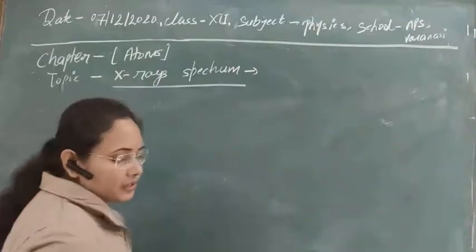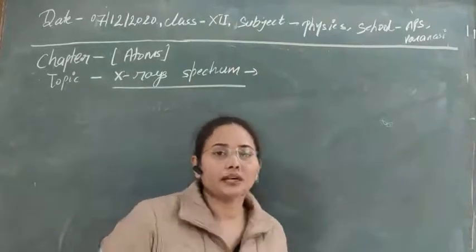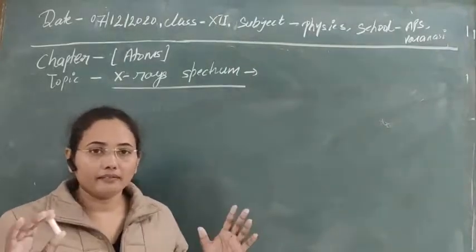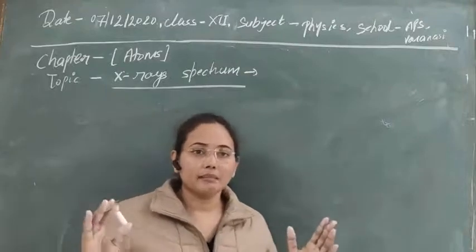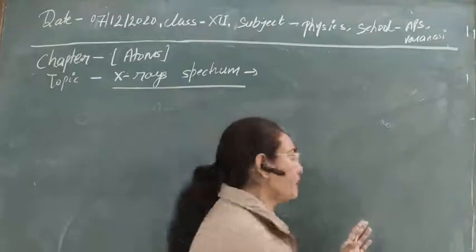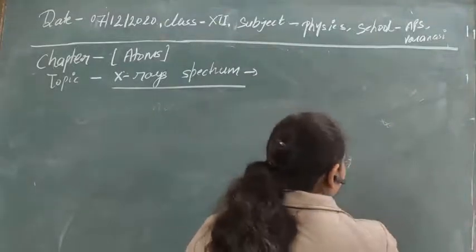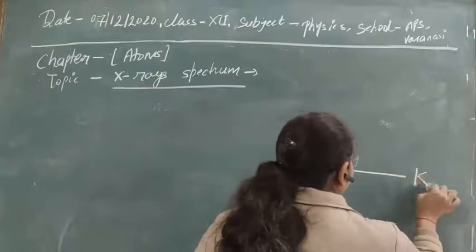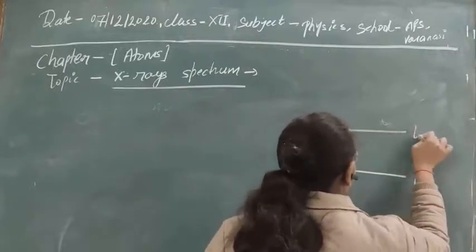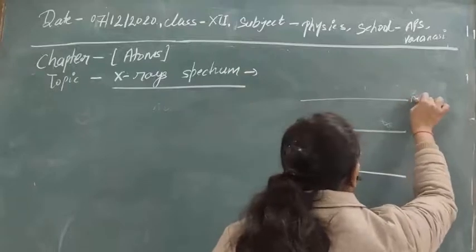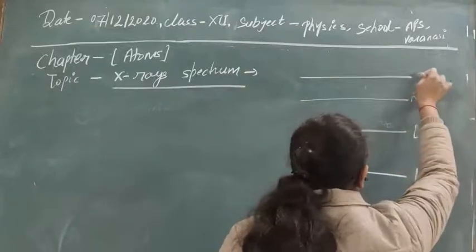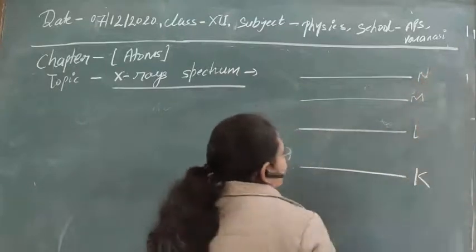As in the electronic configuration, we have the K subshell, and suppose this is the L subshell, M subshell, this is the N subshell, and so on.